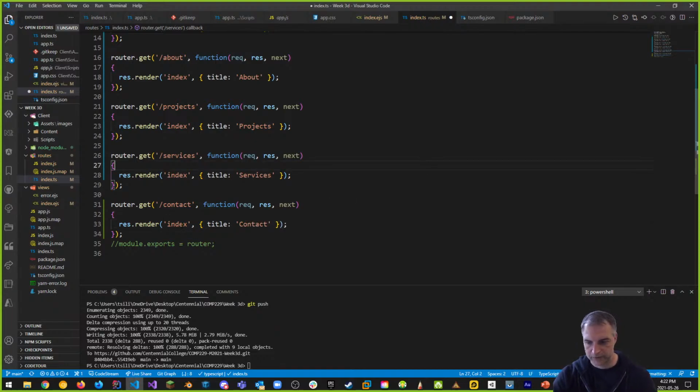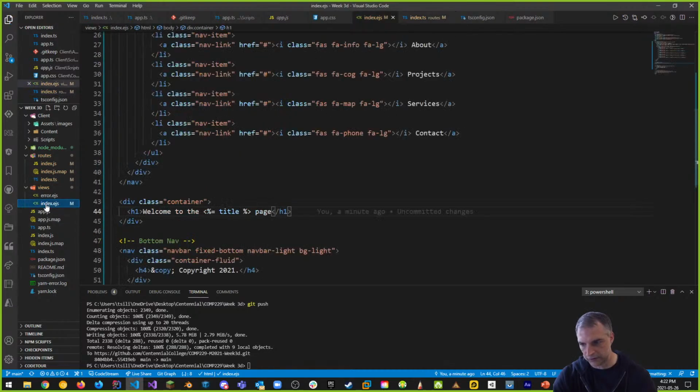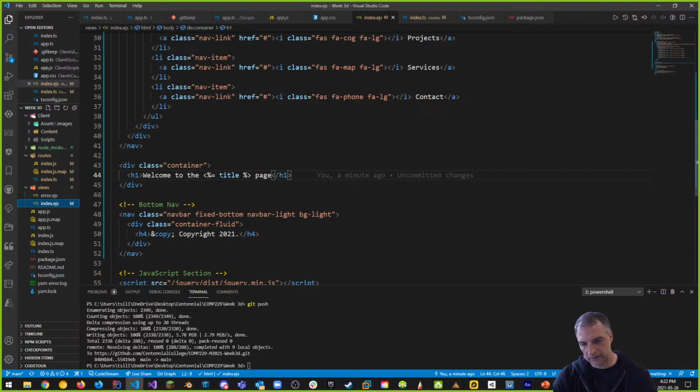Okay? But it's still using the index template. So this is the template. The template is index.ejs, but it's injecting a different title every time we press something else.